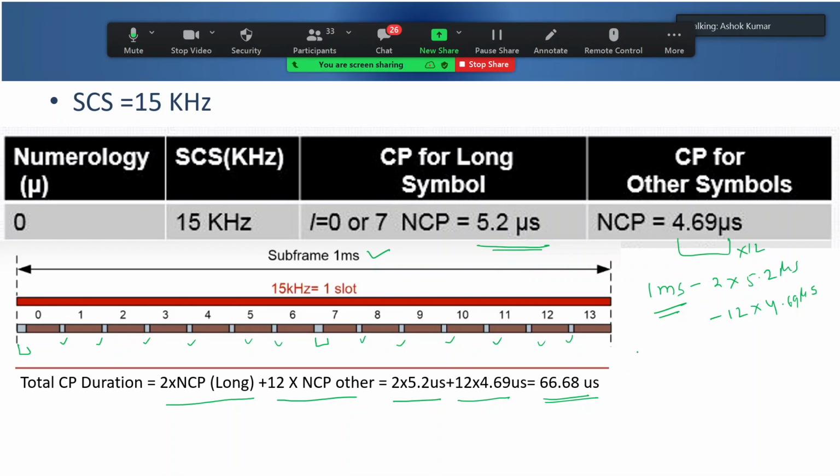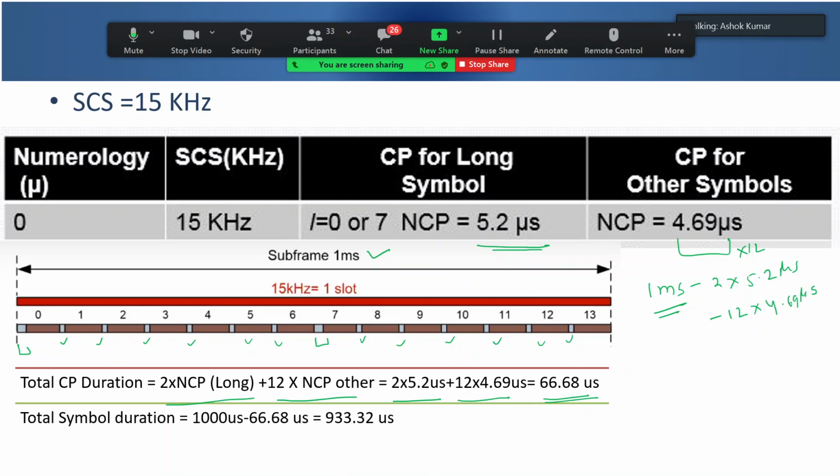So if you subtract it from 1 millisecond, that is 1000 microseconds minus 66.68, you'll get 933.32. Sakti ji has very rightly answered in the chat box. It is 933.32 microseconds. Now these are for symbols. If we have 14 symbols, and all symbol sizes are constant here, only CP size was variable, so if you just divide this by 14, you'll get the symbol duration.